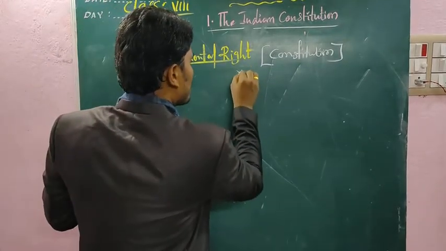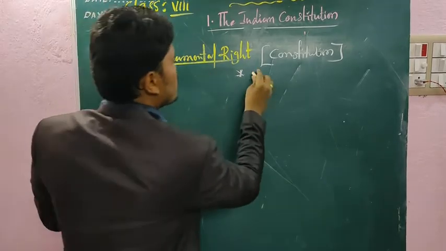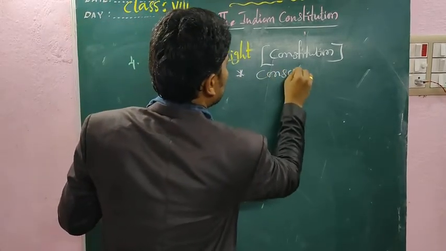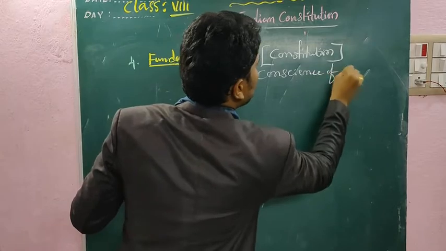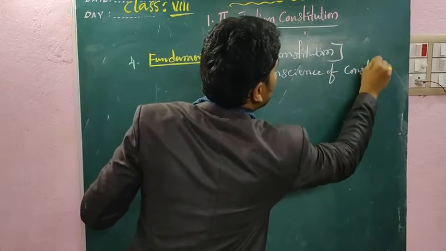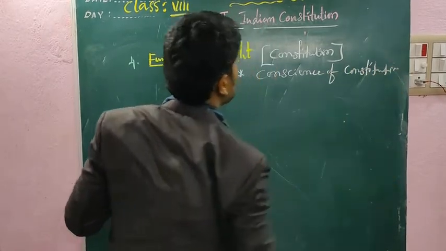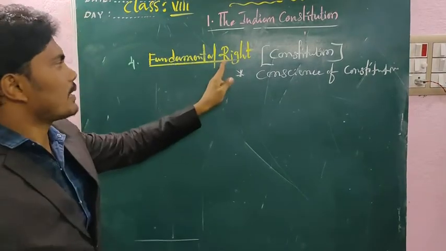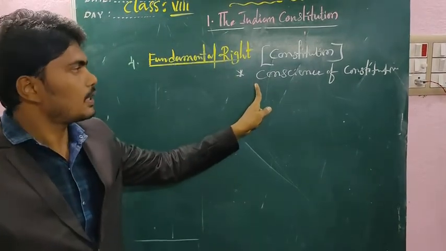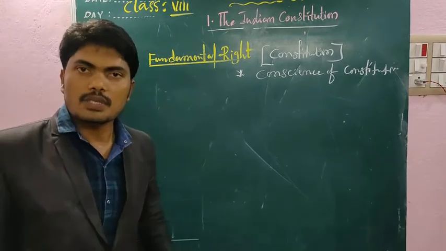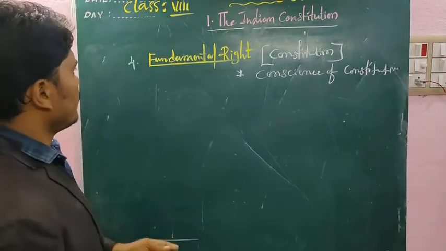Actually, the fundamental rights are referred to as the conscience of the Constitution. Fundamental rights are the conscience of which one? The Constitution. Why do we need fundamental rights?